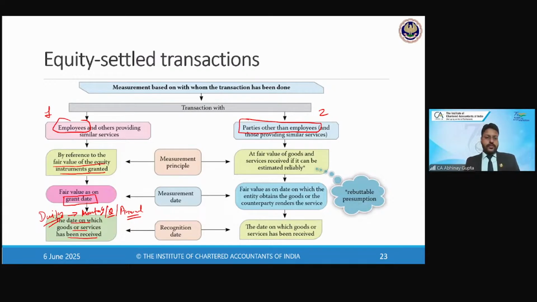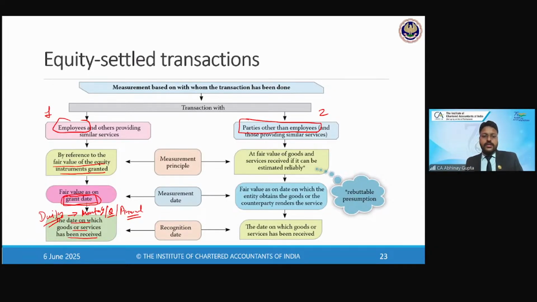Correct? So if I'm reporting my financials on a quarterly basis because I am a listed company, then I will record this entry on a quarterly basis as well. Otherwise, I can simply continue with the annual recording of this expenditure. So that is for the convenience. Standard doesn't talk about that. Standard simply says that as and when the services are received, the expense needs to be charged in the P&L, and the expense will be valued at grant date.